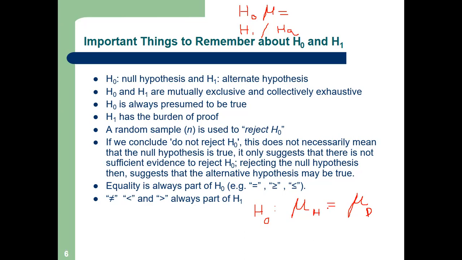And suppose my null is this, then what will be my alternate hypothesis? From here only we can say, yes, my mean marks of section H is equal to mean marks of section D. This is my assumption. Both sections are the same, D and H, no difference, the mean marks of both have come the same, right? So what will be my alternate hypothesis here? What will be my alternate?